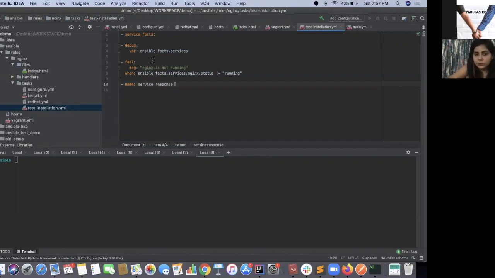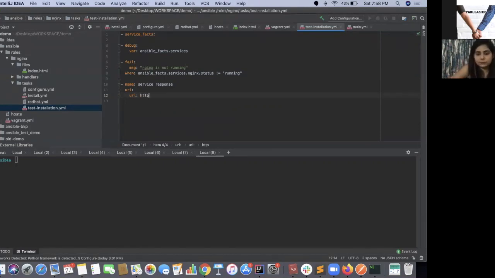So what we'll do is test the service response here. For the first thing, we'll use a module called uri, which is used to fire a URL and get a response. You also have other modules like get_url, and you can use whichever you want.